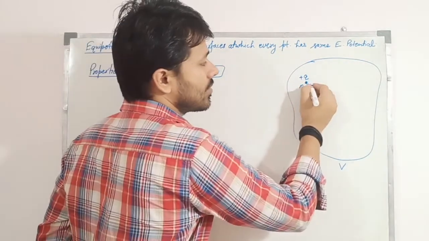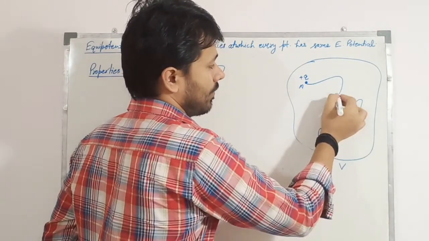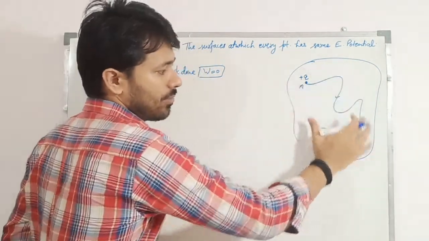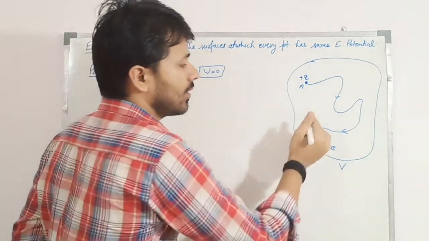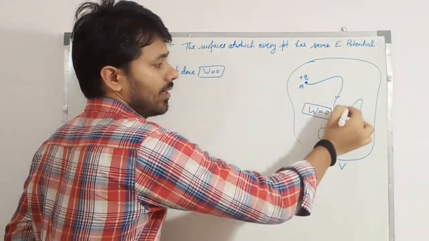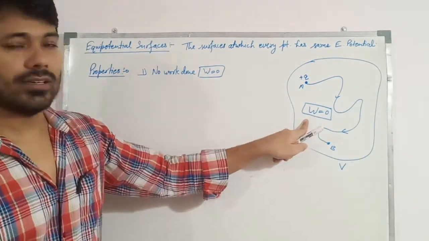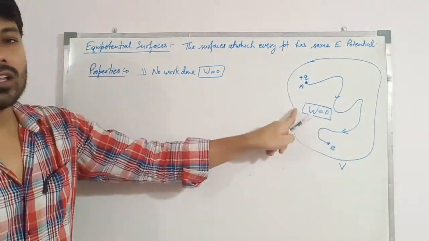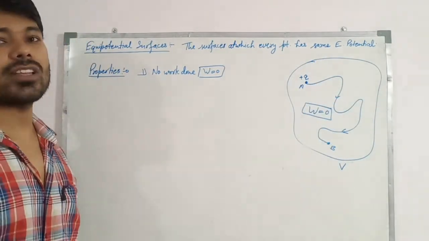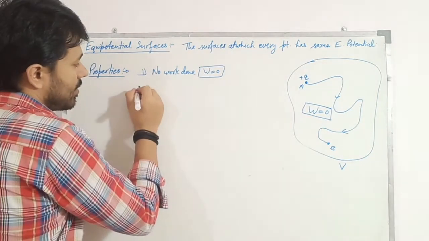And I am taking this charge, let's say, to point B on the equipotential surface. Then work done by us is 0 in taking this charge from a point to another point. This is a very important point, right? Work done in moving a charge from one point to another point on an equipotential surface is 0. Okay. Now, second point is what?